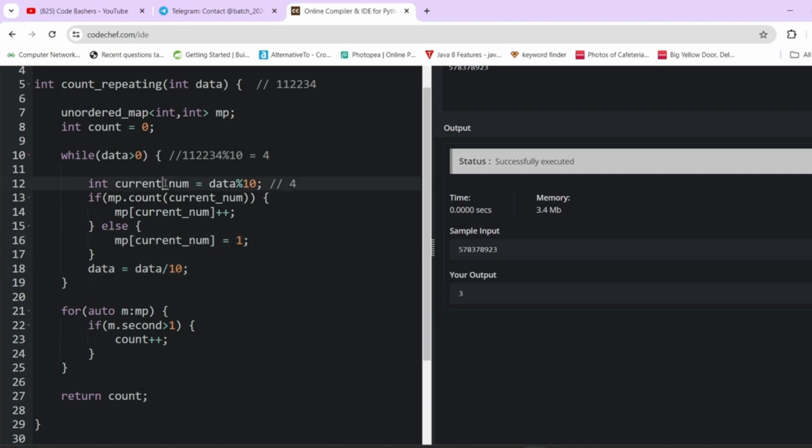Because see, the operation for this current number 4 is done, the use of this 4 is done. We have checked in the hash map, if it was present we have done the necessary operation, and if it was not present we have done the necessary operation. Now the role of this 4 is done.